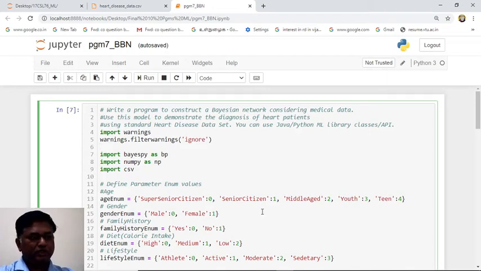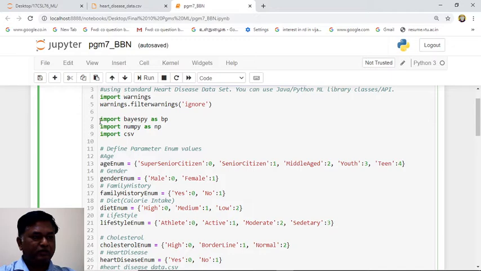Hello students, in this video we are going to see the seventh experiment, that is Bayesian belief network. In the program, we have to construct a Bayesian belief network for medical data and use this model to demonstrate the diagnosis of heart patients. Okay.